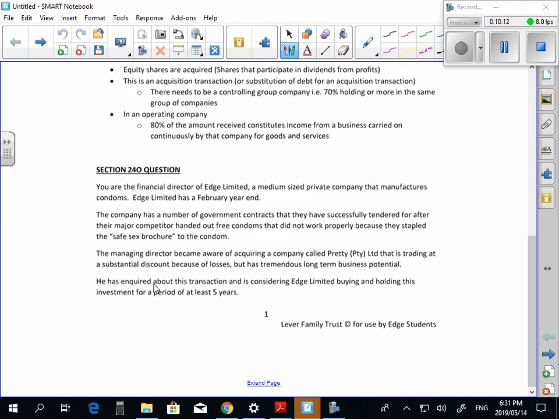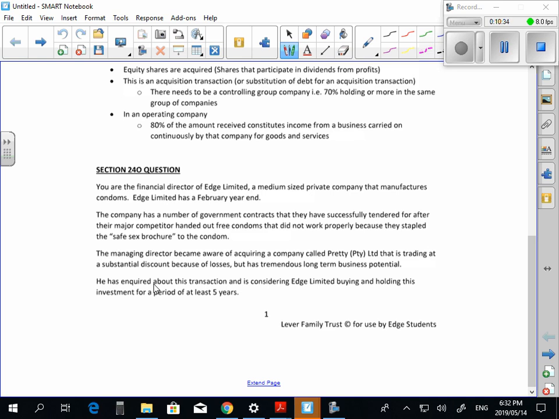24J. So what are you going to do? The first thing you're going to do is apply section 24J, because that's the way the Tax Act works. It says if there's a specific section, you use the specific section. So when we do the solution to this question, you will do 24J first. Are you guys comfortable? If the specific section doesn't work, that's when you go to the general deduction formula.